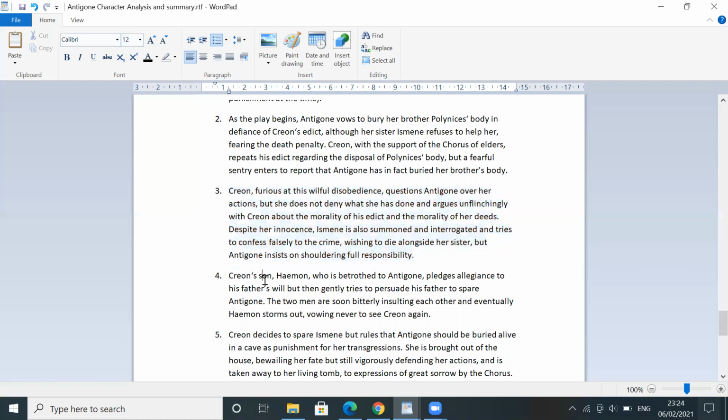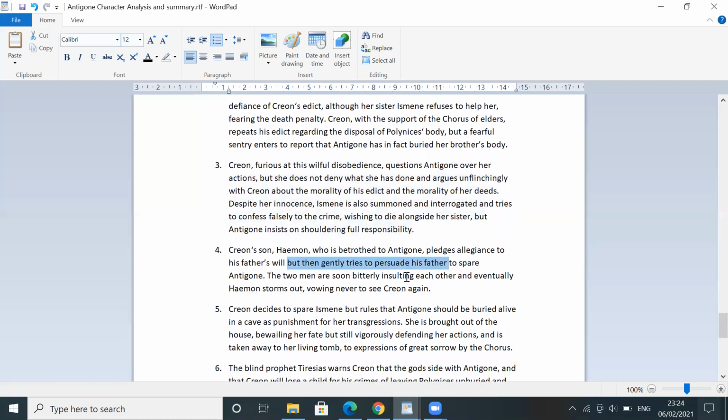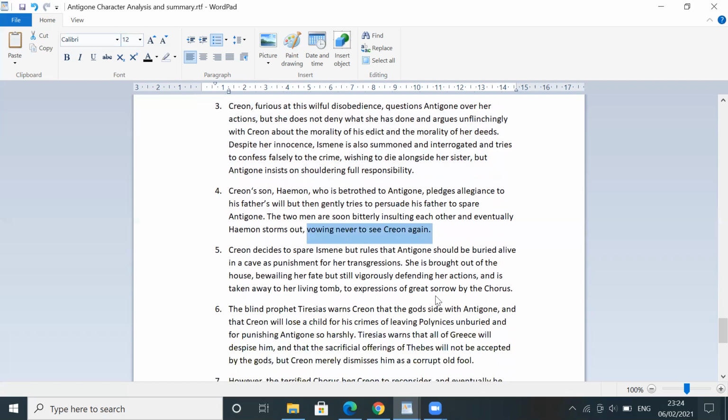So Creon's son Haemon, who is betrothed to Antigone, pledges allegiance to his father's will, but then gently tries to persuade his father to spare Antigone. The two men are soon bitterly insulting each other, and eventually Haemon storms out, vowing never to see Creon again. So Creon decides to spare Ismene, but rules that Antigone should be buried alive in a cave as punishment for her transgressions.